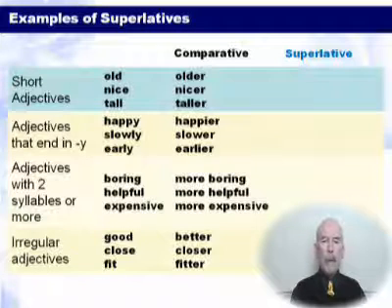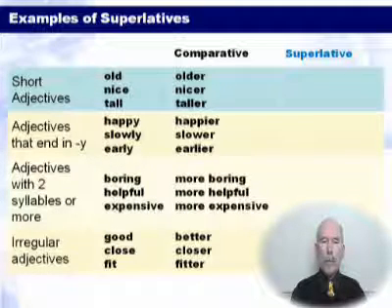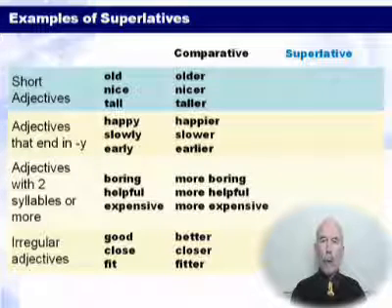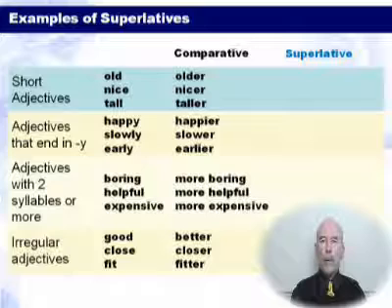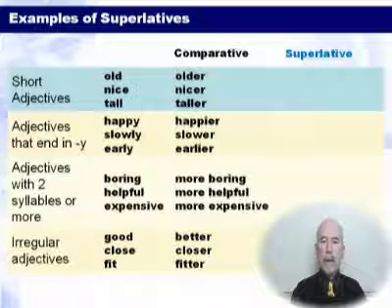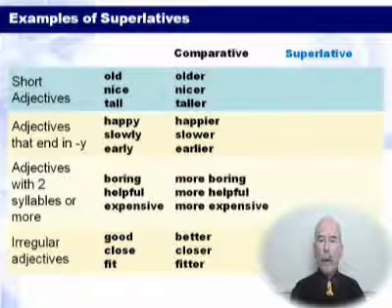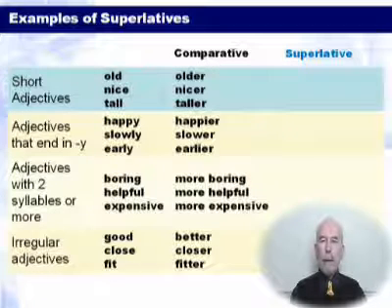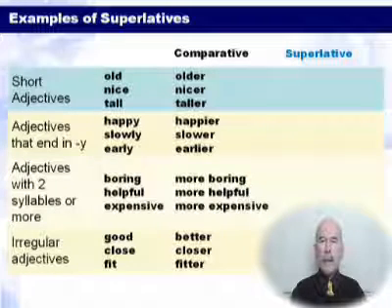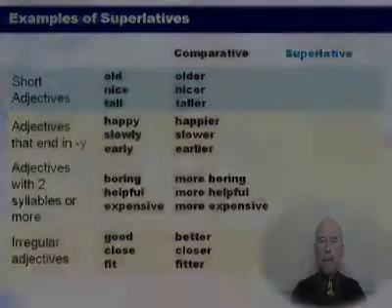And then we have adjectives with 2 syllables or more. So a word like boring, 2 syllables. Helpful, 2 syllables. And expensive, which has 3 syllables. So the comparative of boring is more boring. The comparative of helpful is more helpful. And the comparative of expensive is more